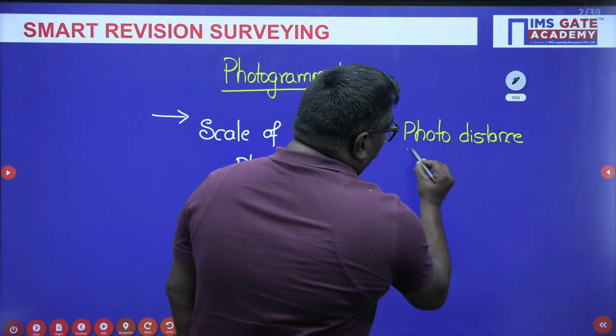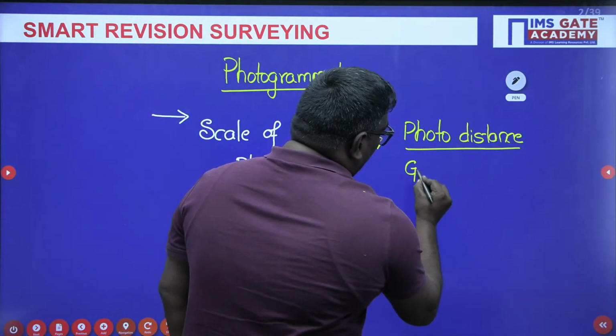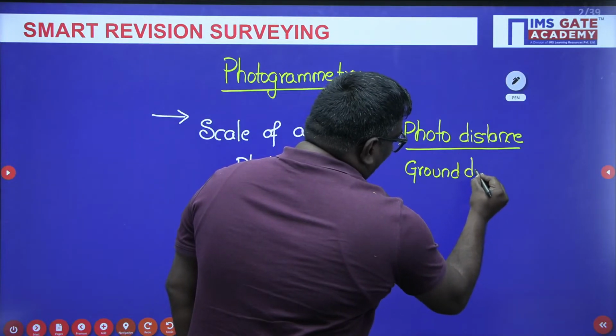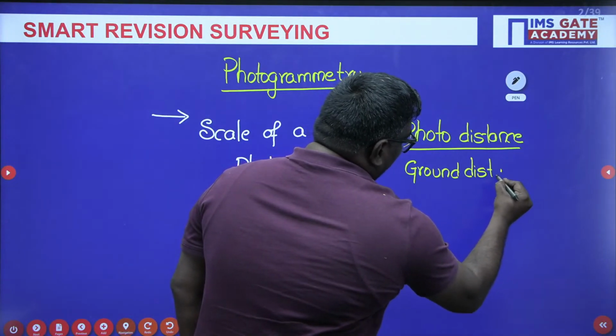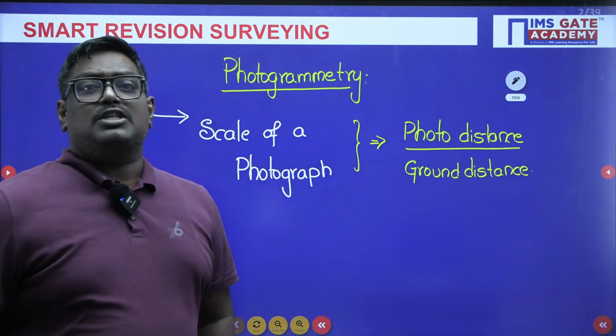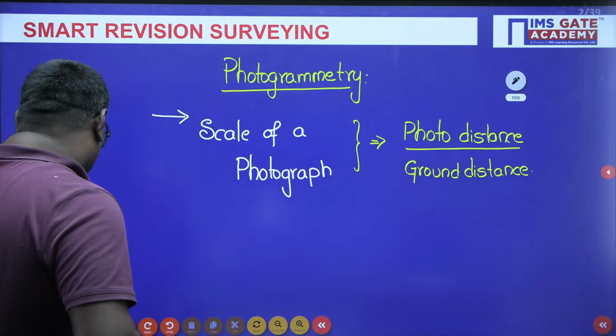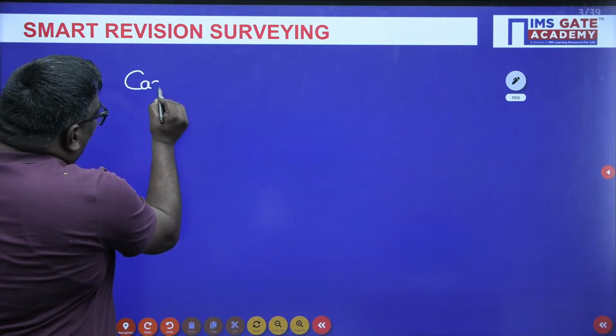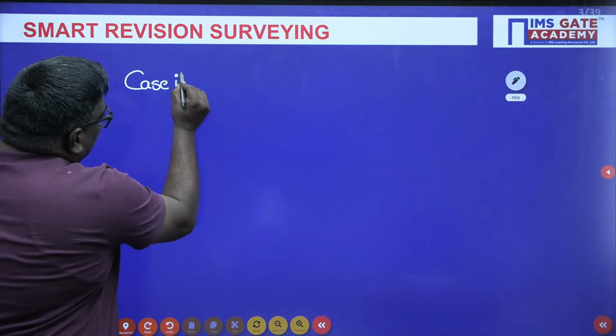This is an important first formula I would like to add. Scale of a photograph is defined as photo distance upon ground distance. Agree, my dear students? So this is the formula for scale of a photograph. And now, my dear students, in scale of a photograph, we have different cases.